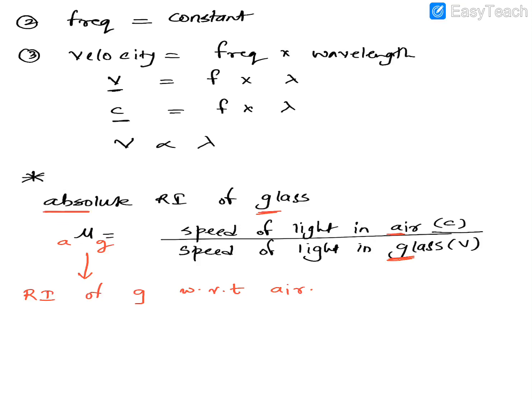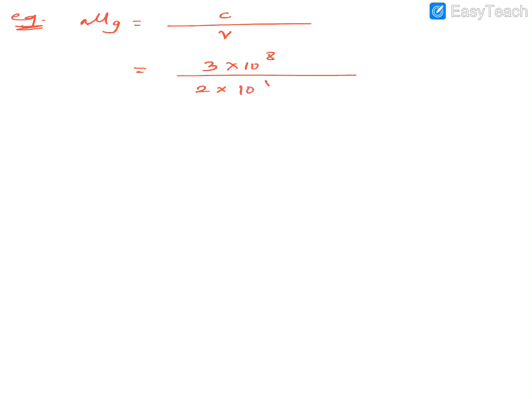Now I'll give you one example. Let's say I want to find the refractive index of glass. So what will we do? Speed of light in air to the speed of light in a medium. What's the speed of light in air? It will be 3 into 10 raised to 8. What's the speed of light in glass? 2 into 10 raised to 8. So when you divide it, you will get 1.5. That's your refractive index. Remember, there is no unit.